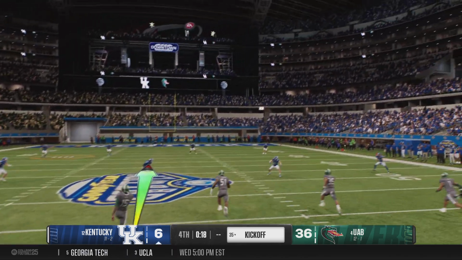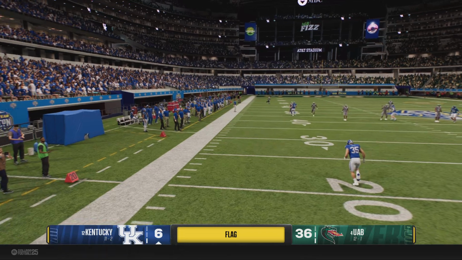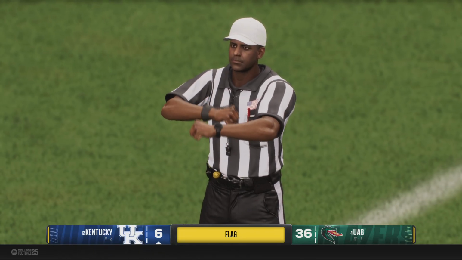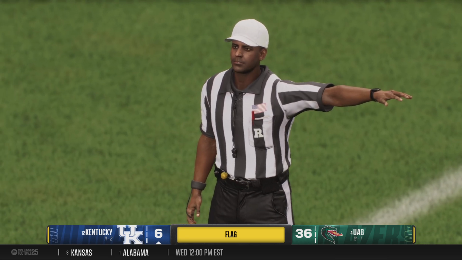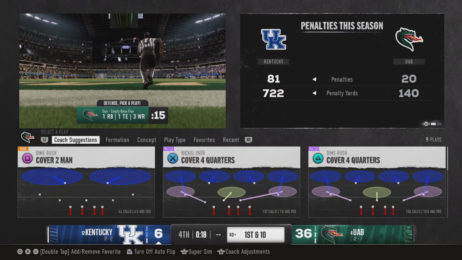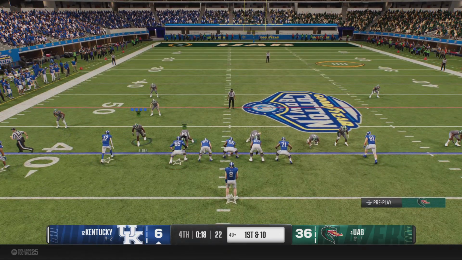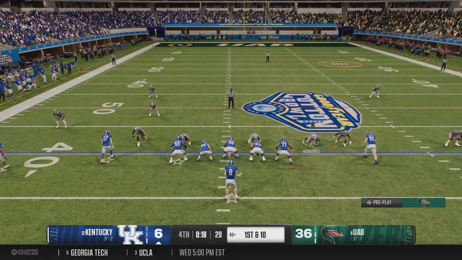Here's the kickoff team. Let's see if they give the returner an opportunity to bring this back. Not an ideal kickoff as it heads out of bounds. Free kick out of bounds. Kick travels out of bounds, and the penalty moves the ball to the 40. First down play call. How aggressive will it be?